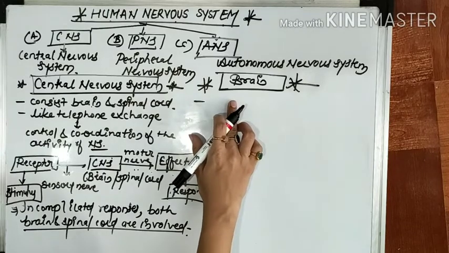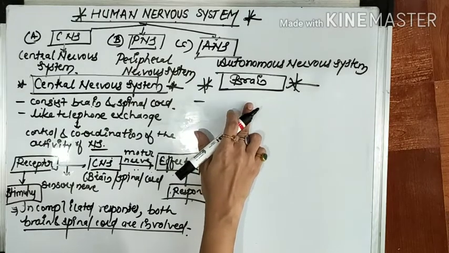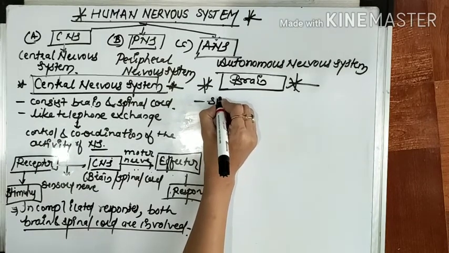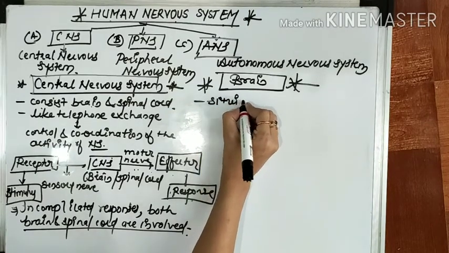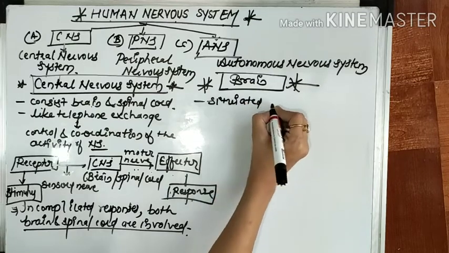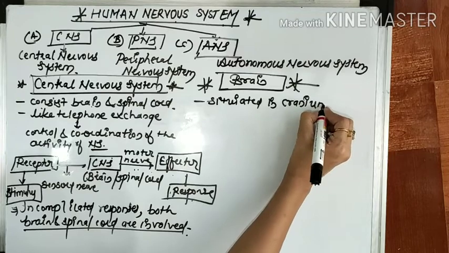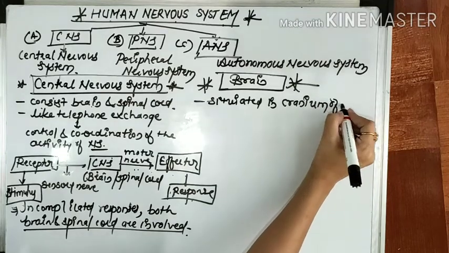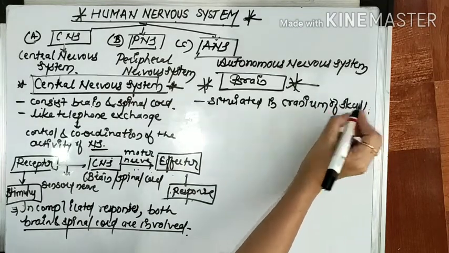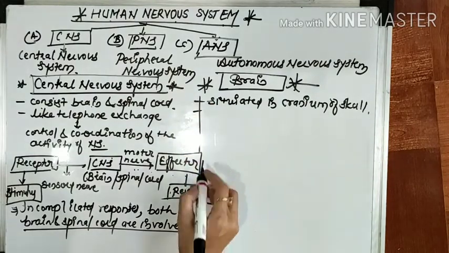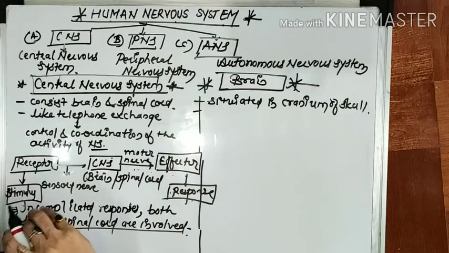So what is the location of this brain? The human brain is situated in the cranium of the skull.